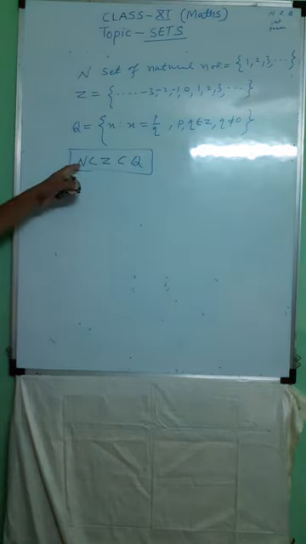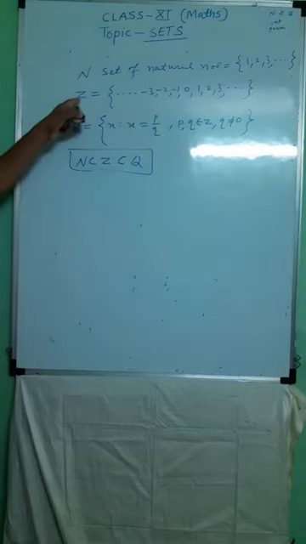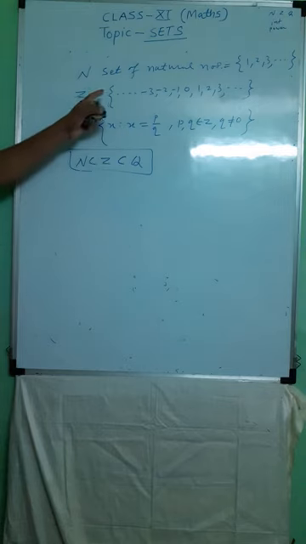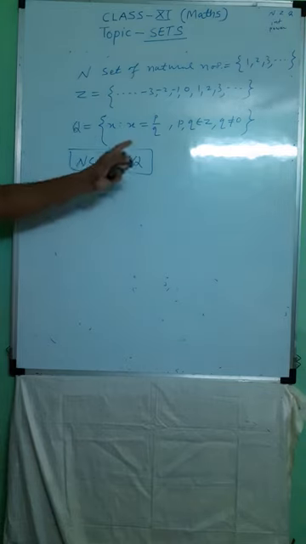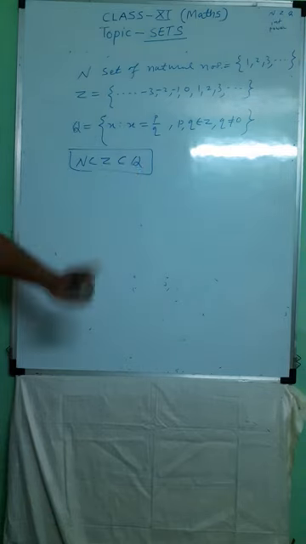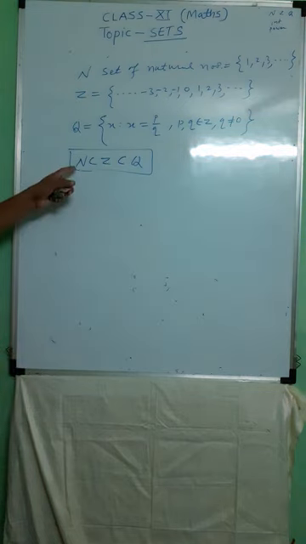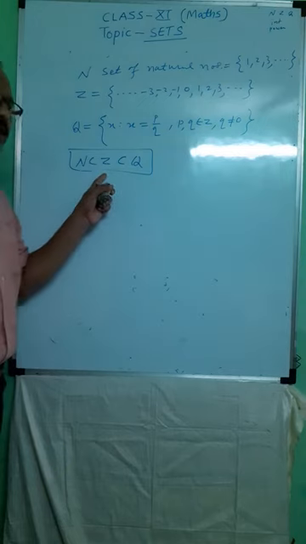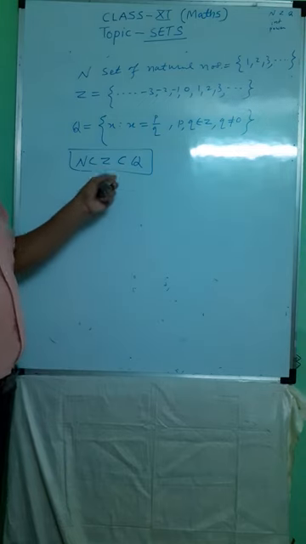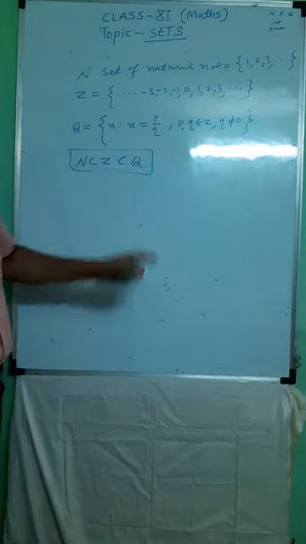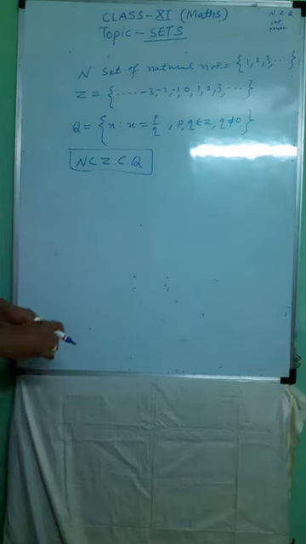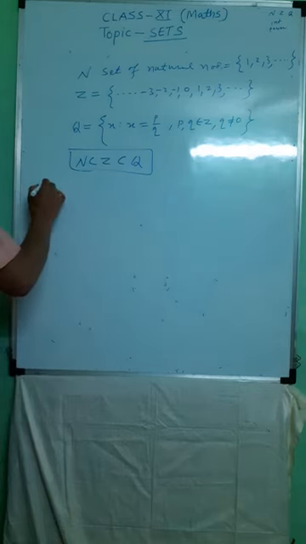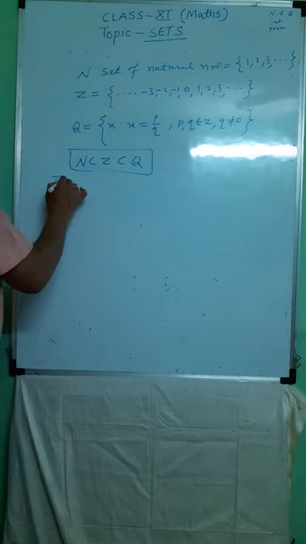Because every element of the natural numbers comes in the set Z, and every integer also comes in the set of rational numbers. Therefore, the set of natural numbers is a subset of the set of integers, and the set of integers is a subset of the set of rational numbers.